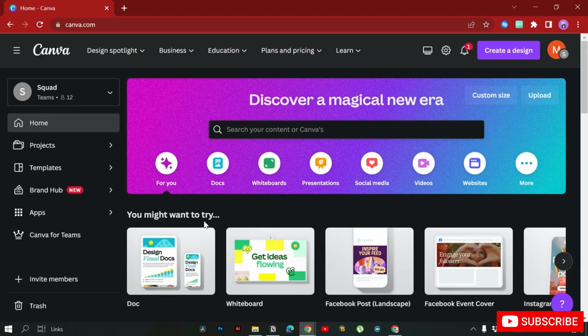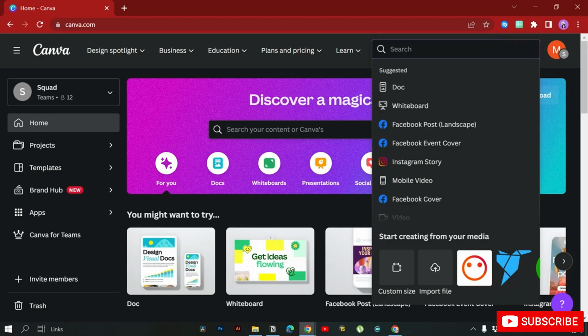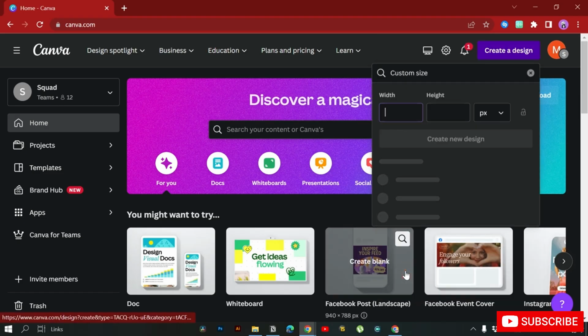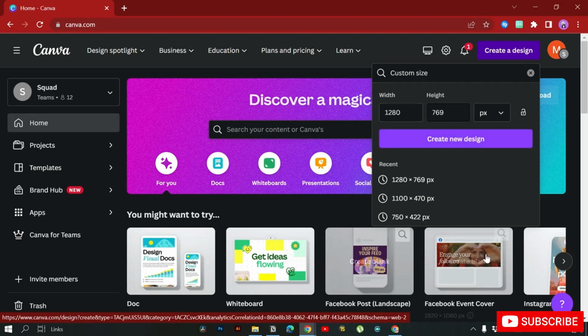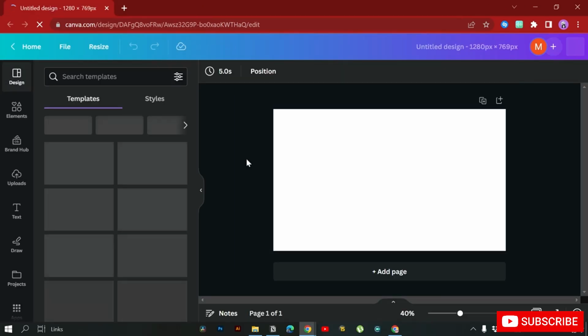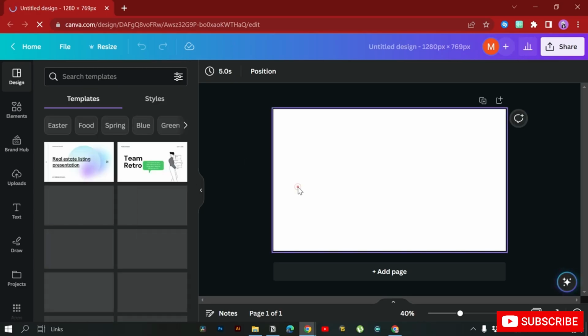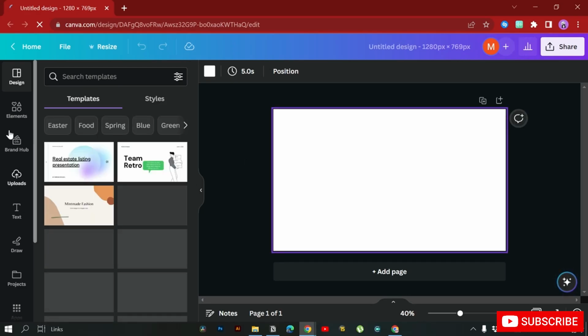Just go over to canva.com over here, and it's really simple. Just click on create a design, choose a custom size, and there's a custom size that you need to use, and that is 1280 width and 769 height. So create new design. This will be your design for a Fiverr gig. It will be really simple. We just need to create a design.